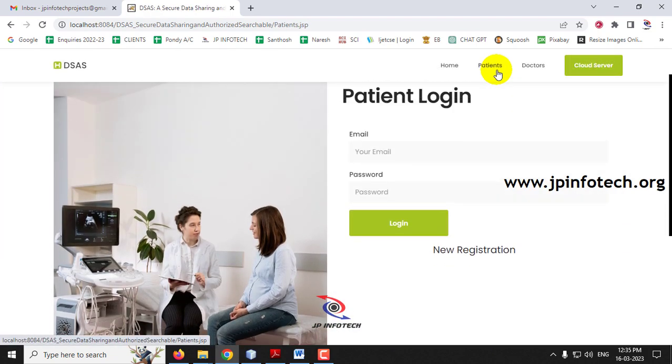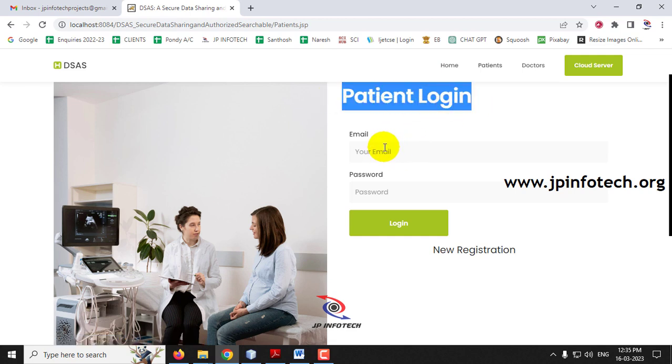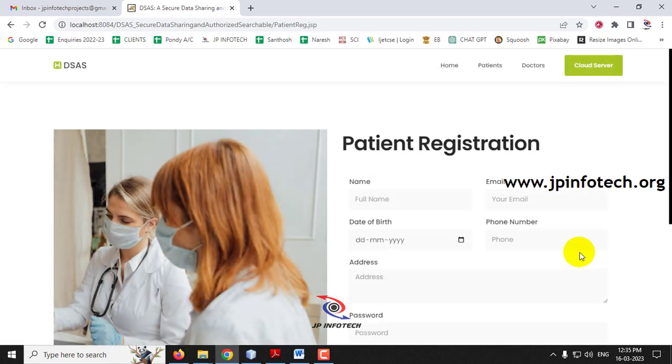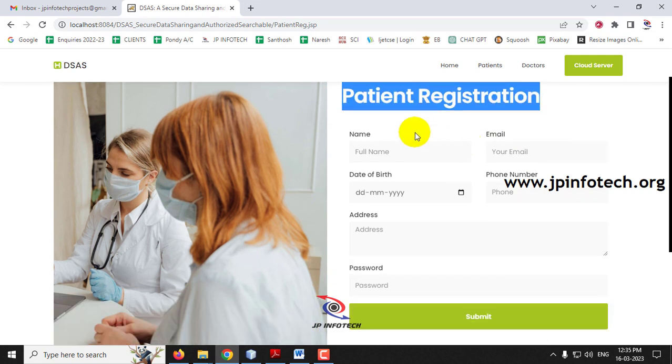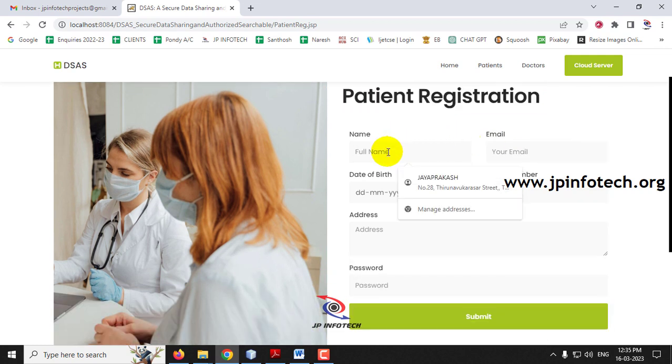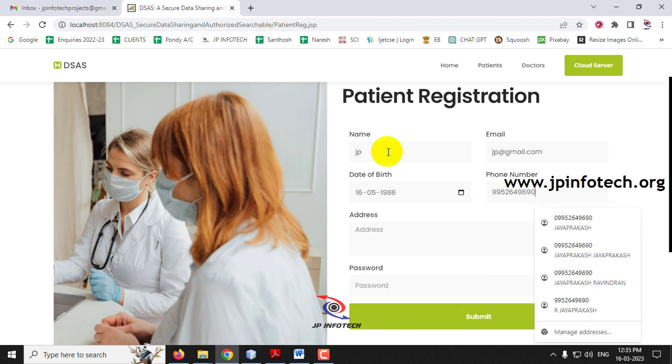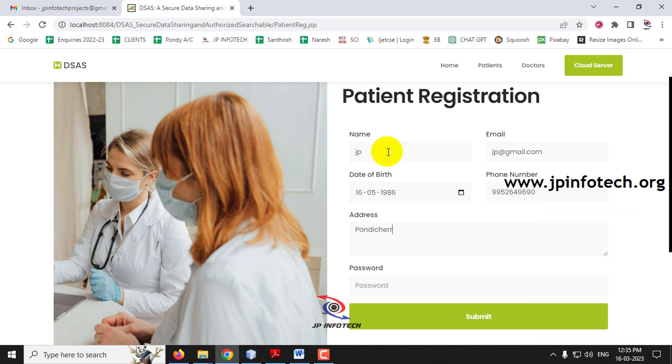Once you click the patients menu, it will navigate to the patient login page. As I am a new patient, I don't have any username and password. So first let me go to the new registration. Once you click this new registration, it will navigate to the patient registration form where you can see the details of name. So let me enter the name and email ID, date of birth, phone number, address,